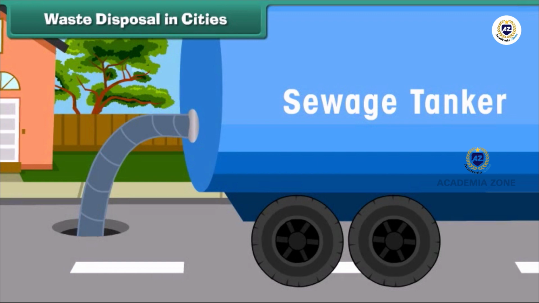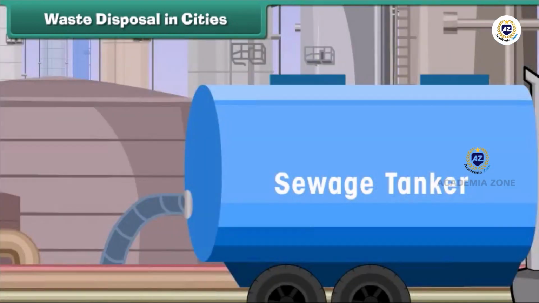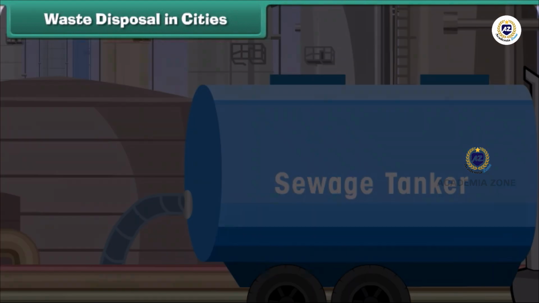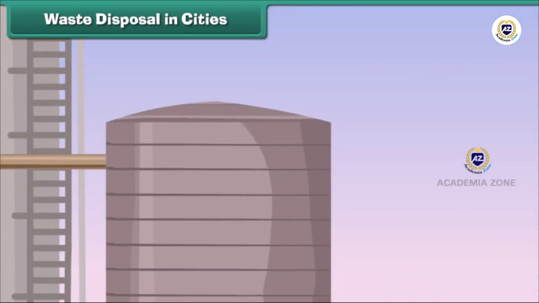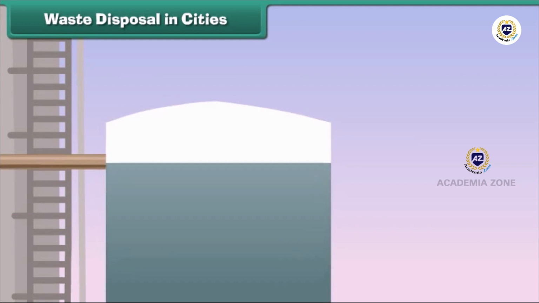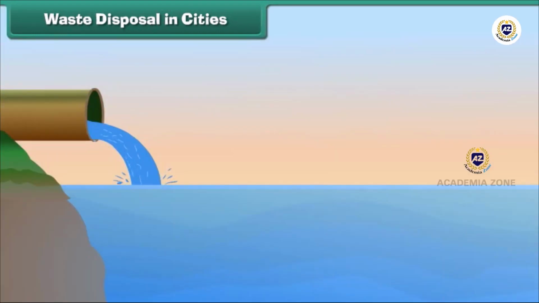Raw sewage collected from all over the city is first passed through a system of filters placed in machines. Filters help separate debris from heavy particles. The debris is then pumped into another tank where the remaining solid material settles down. The settled material is called sludge. The leftover liquid is drawn out, treated with chlorine to make it germ-free, and released into a river.